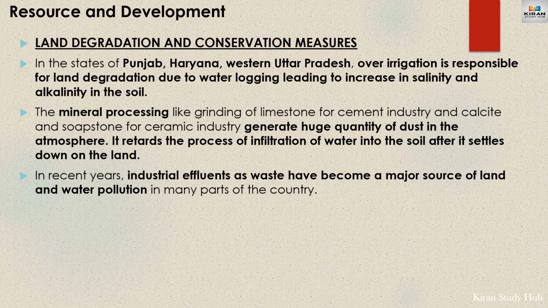In states such as Punjab, Haryana and Western Uttar Pradesh, over-irrigation is responsible for land degradation due to waterlogging conditions, which leads to an increase in the salinity and alkalinity of the soil.